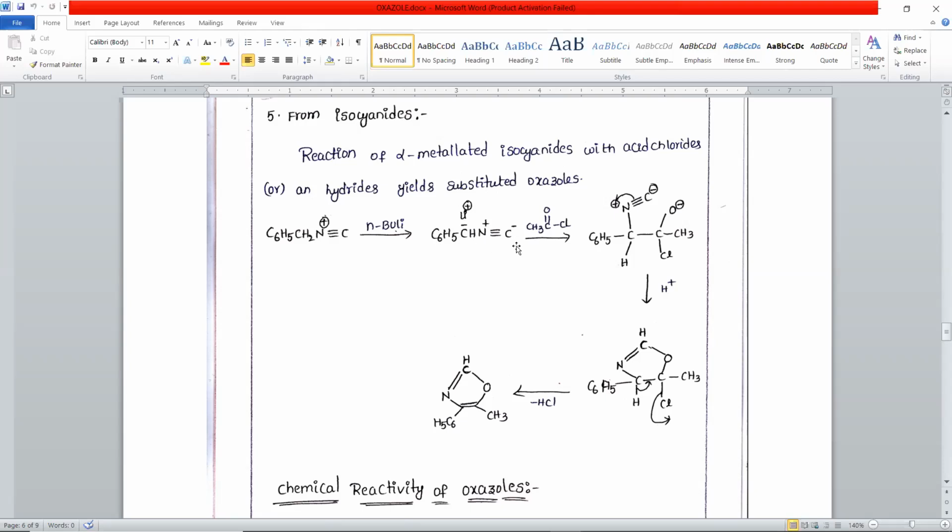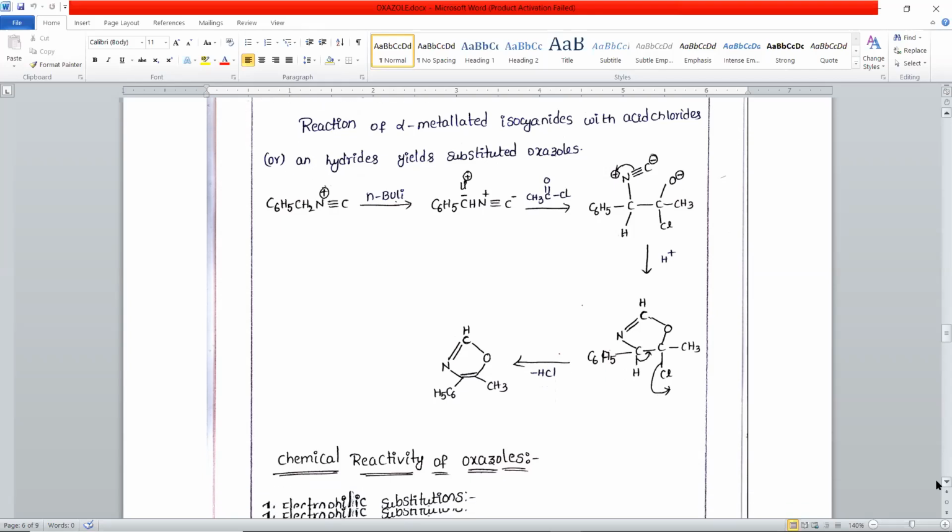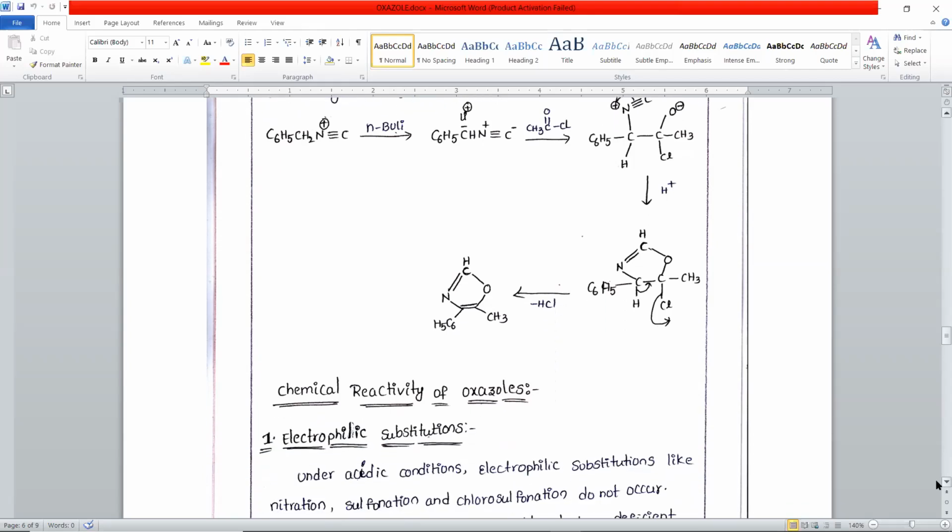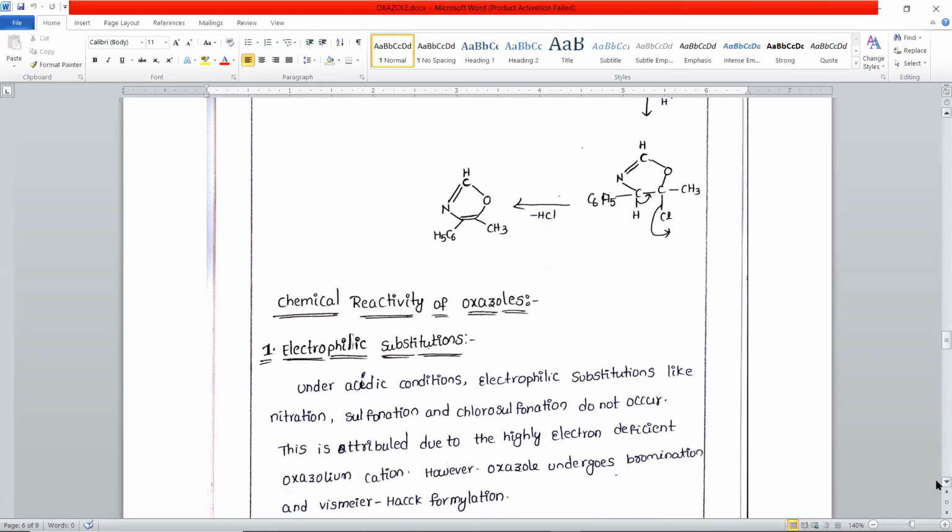This on treatment with acid chloride forms an intermediate which undergoes rearrangement to form a disubstituted oxazole. That is the fifth method. These are five different methods of synthesis of oxazole.